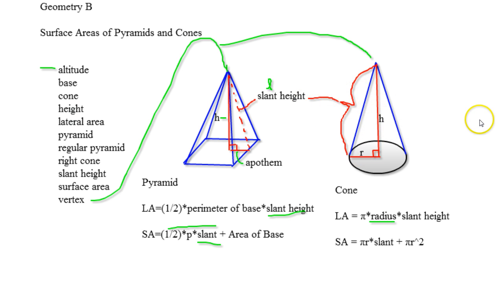The surface area is going to be pi times radius times slant height plus radius squared times pi. That's the circle, pi r squared, at the bottom plus the lateral area.